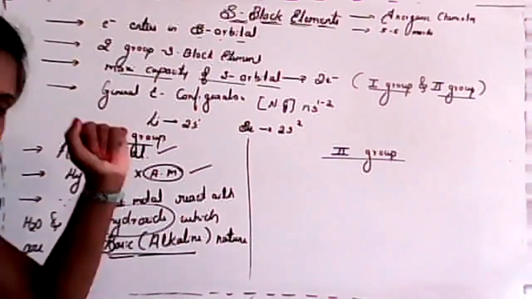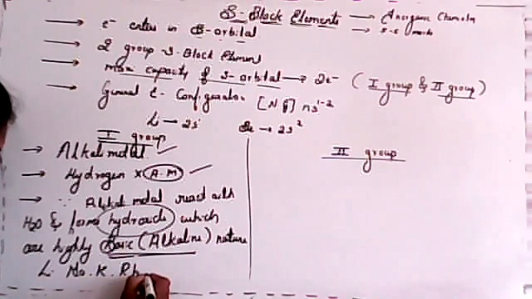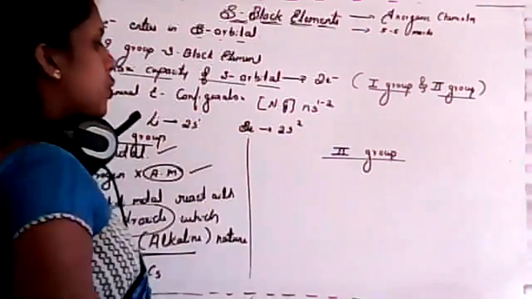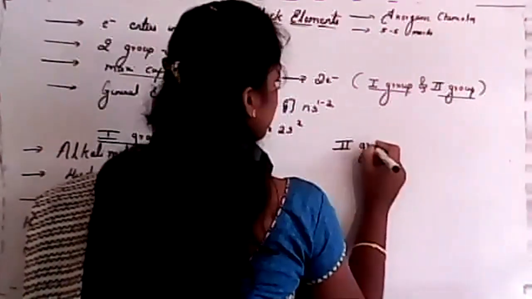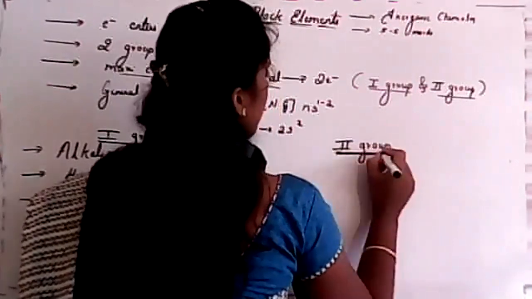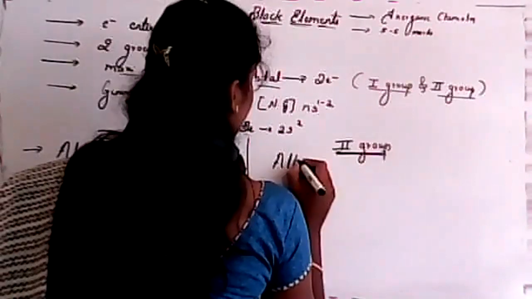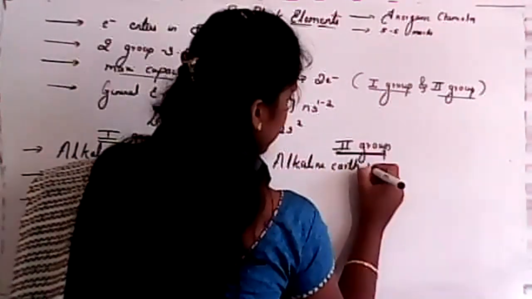Clear? Examples of alkali metals: lithium, potassium, sodium, rubidium, cesium. These are all your first group elements, which are called alkali metals. Isn't it? So now I'll go for this one. What are second group elements known as? Second group elements are also known as alkaline earth metals. Very good.